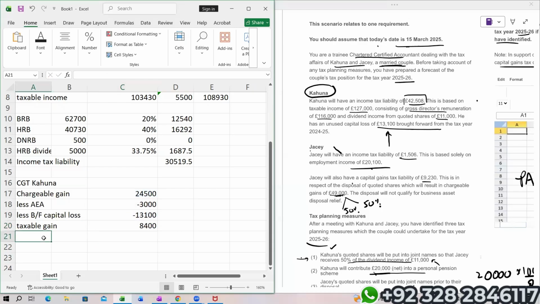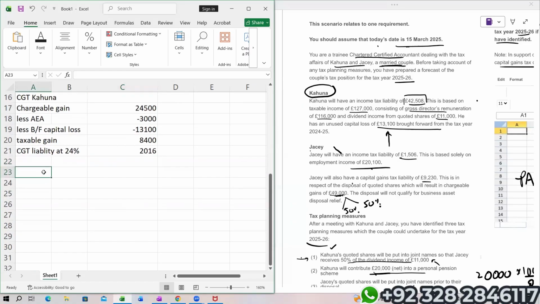On this taxable gain, the applicable rate is going to be 24%. Why? Because there's no space in the basic rate band. We know that because we have just calculated the income tax liability for the same individual. So simply, CGT liability, let's say at 24%. We'll take this, multiply by 24%. So CGT liability is going to be 2016. Now we will be calculating income tax liability and CGT liability for Jesse.